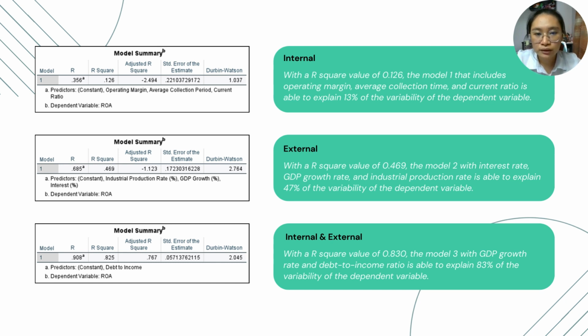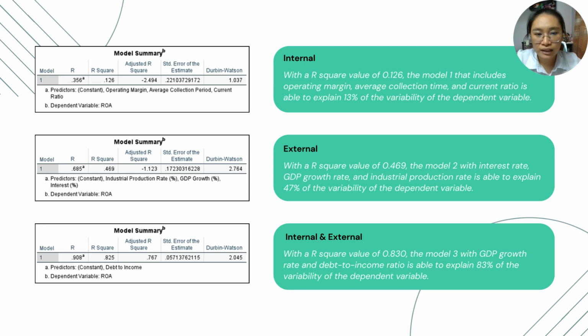When the data is run through internal factors with an R-square value of 0.126, Model 1 that includes operating margin, average collection period, and current ratio is able to explain only 13% of the variability of the dependent variable.